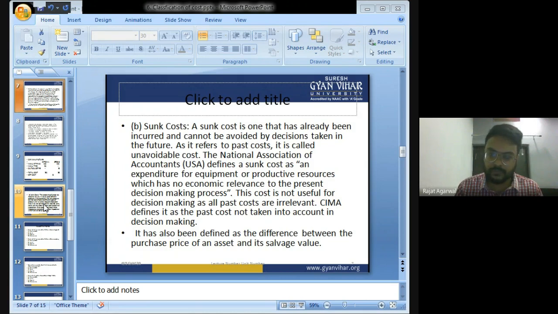Got my point? Everyone got my point? So, बच्चों, sunk cost is not useful for any decision making because it is an irrelevant cost. It has already been incurred and it cannot be changed in any future prospect. Whatever decision you take in future, the sunk cost will remain the same. So sunk cost is an irrelevant cost, a cost which is incurred in the past and cannot be avoided by any decision taken in future.